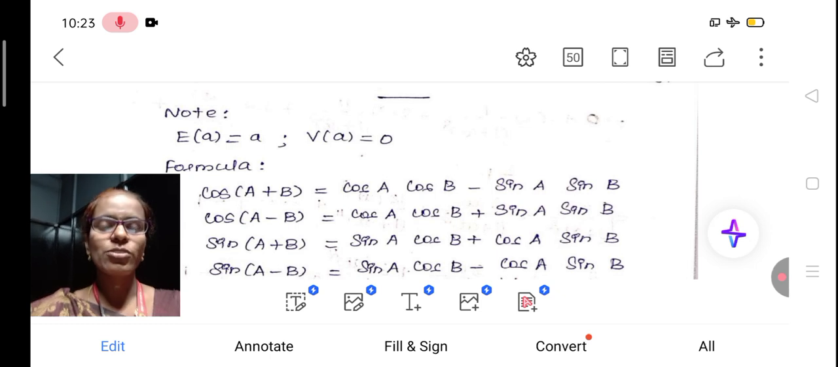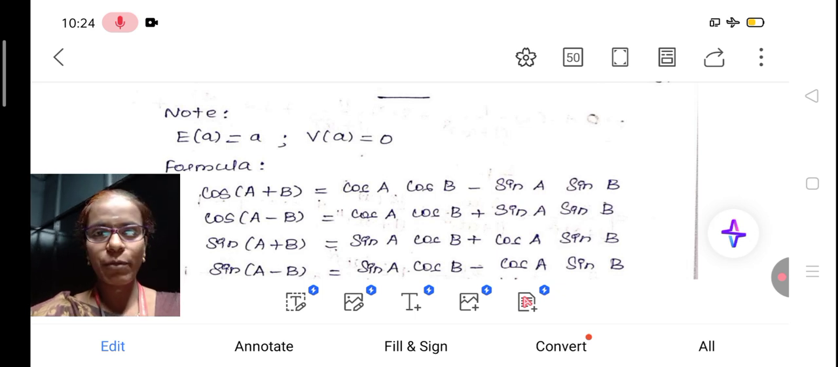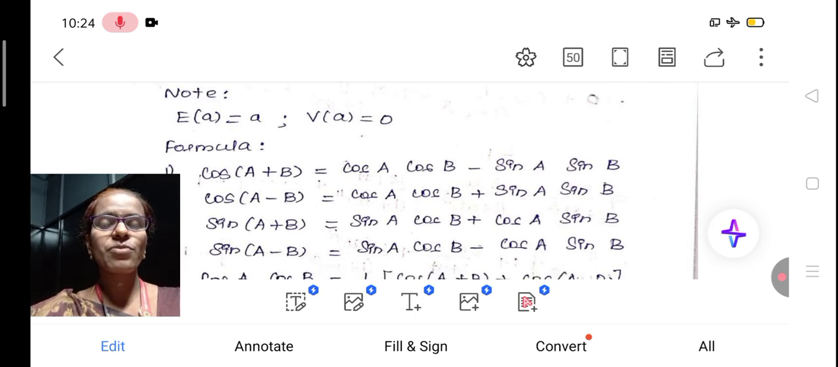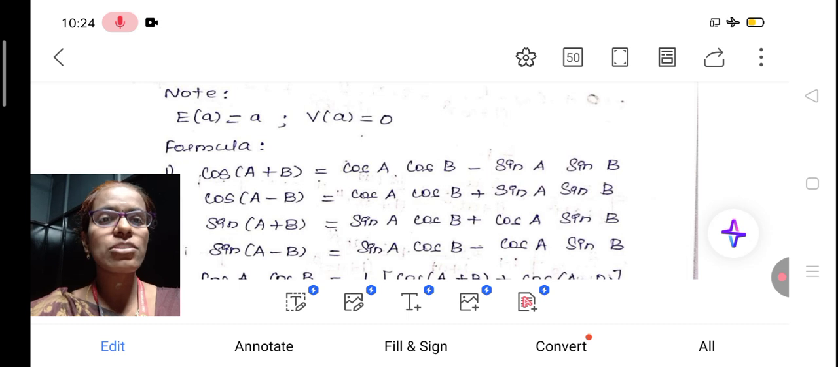So today also we are going to have random process problems. Already we have done the stationary process, right? So next we are going to see the WSS process. Before that we should know basic formulas and trigonometry. So E of A is A and variance of A is 0.